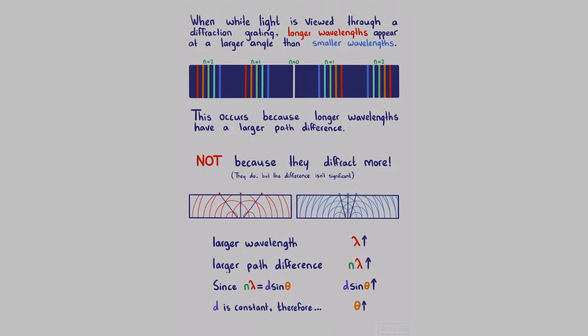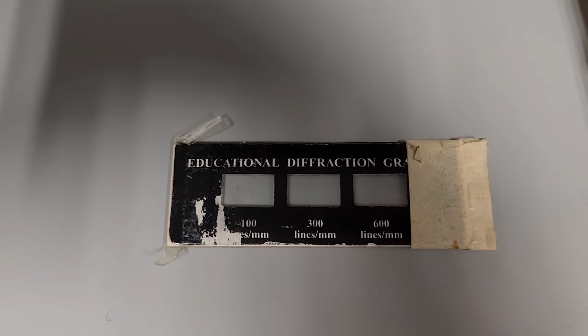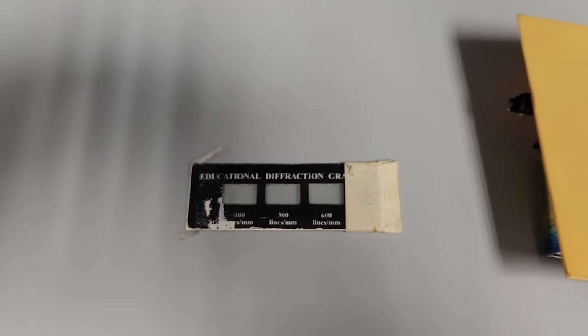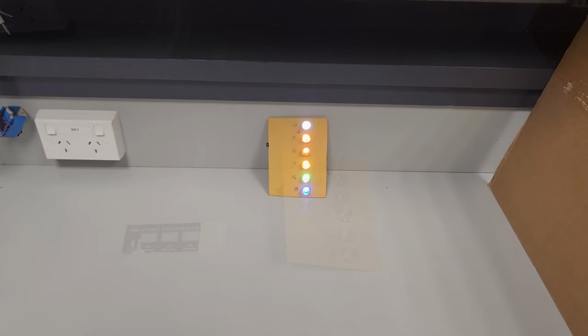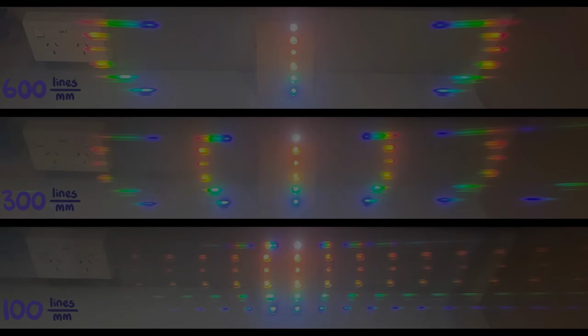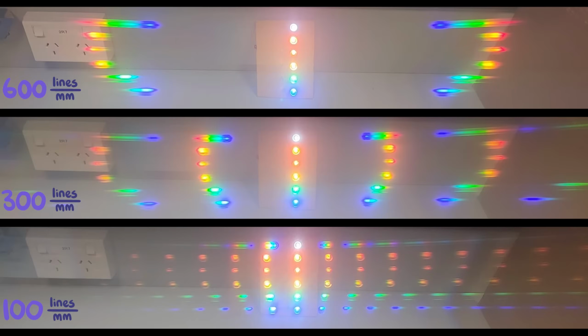I have here a diffraction grating with 100, 300 and 600 lines per millimeter windows, and a column of LEDs of different colors. Viewing these through our grating, we can see that the higher the lines per millimeter, the greater the angles are between our orders.